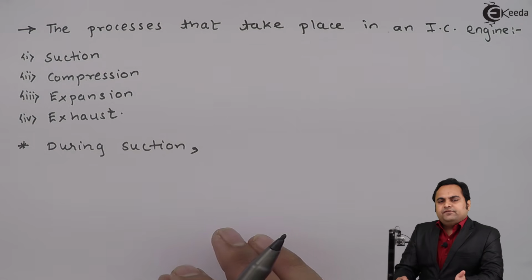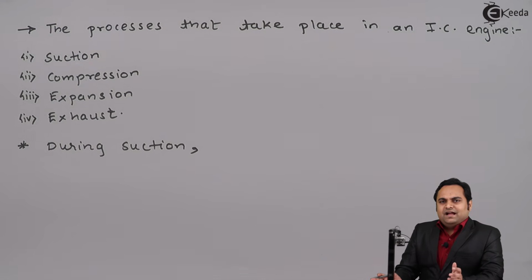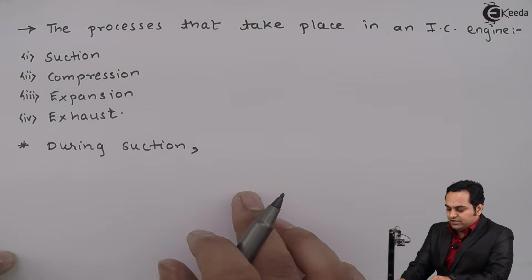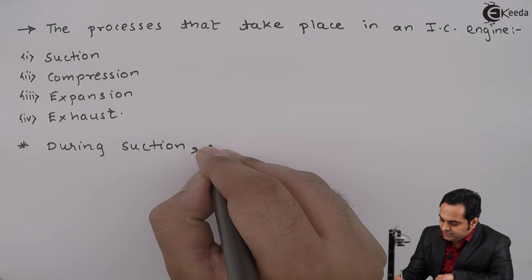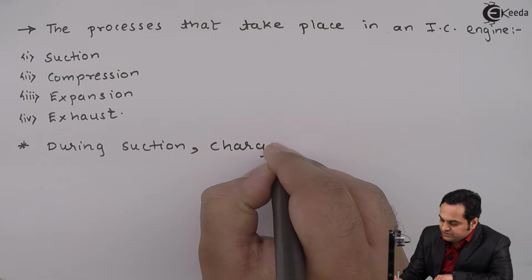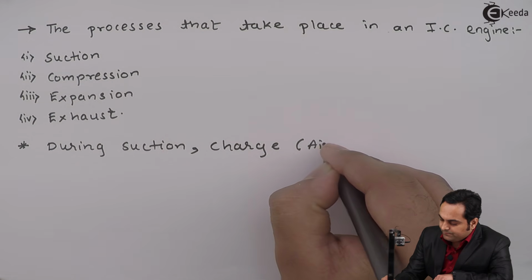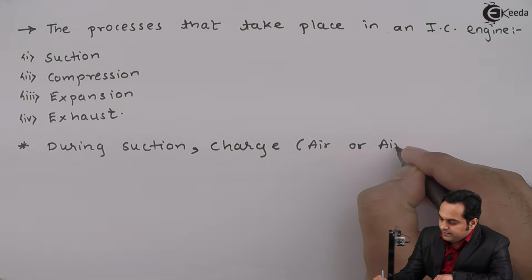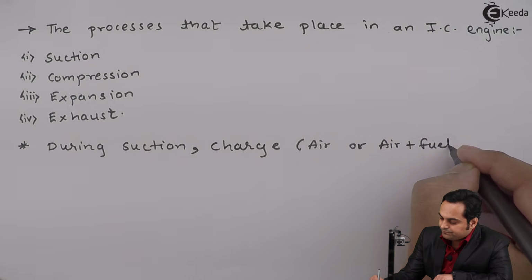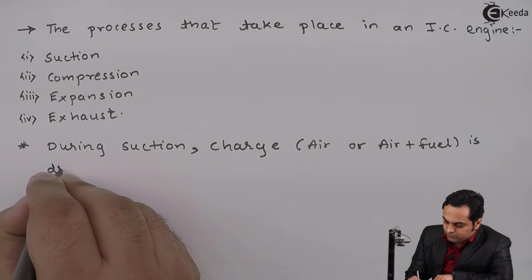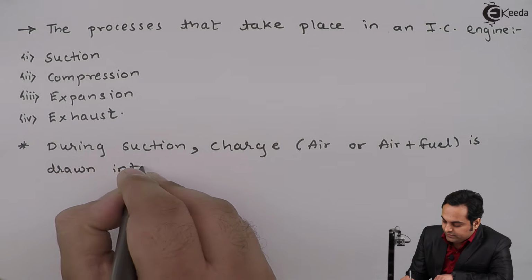But in case of a petrol engine, air and the fuel, that is petrol, mix outside the cylinder and then come inside the engine. So during suction, we can say that the charge, which can be air or air plus fuel, is drawn into the